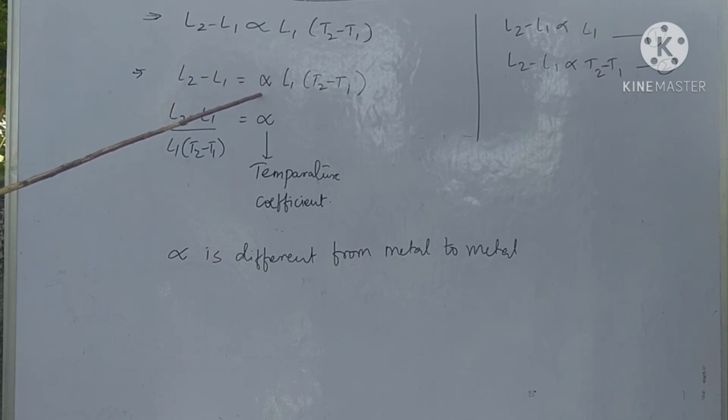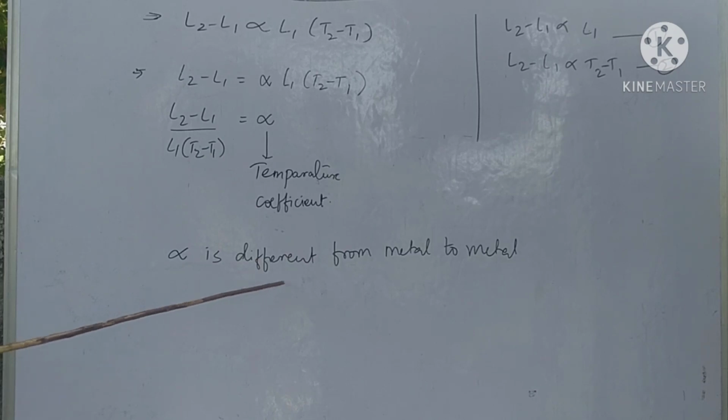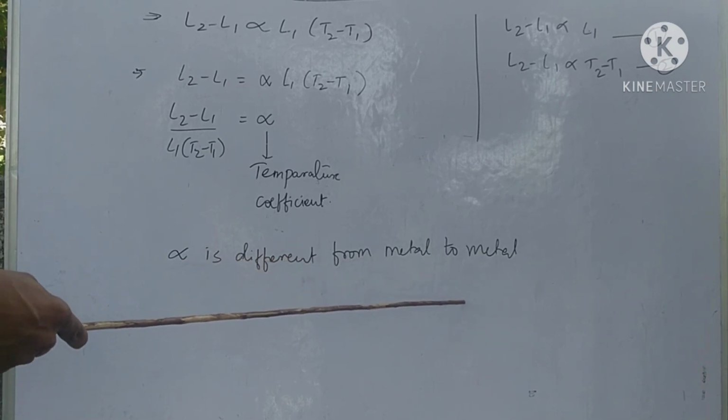So here the temperature coefficient value alpha is equal to, transposing these terms, L2 minus L1 by L1 into T2 minus T1. This is the final result. This is the temperature coefficient. The alpha value is different from metal to metal.